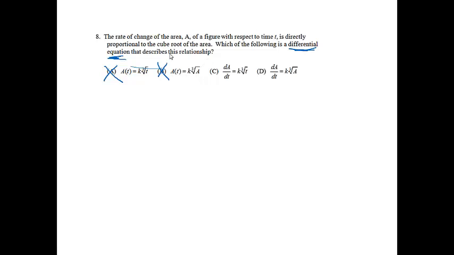Right? The next thing, it says the rate of change of the area, so I know that's going to be dA/dt, which they both have, and it's going to equal, and it says it's proportional to the cube root of the area. Well, the cube root of the area would be the cube root of the area, right? And if it's proportional, there always is a proportionality constant. Even if you didn't know that, notice that it says the cube root of the area. That's how I would know that I had to pick option D.